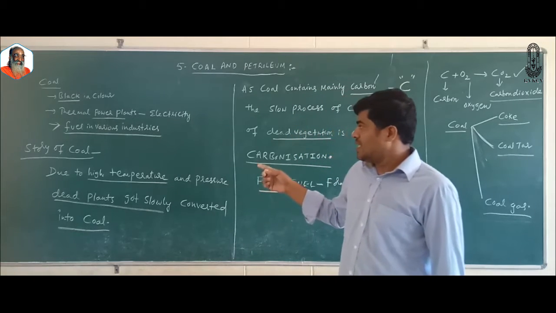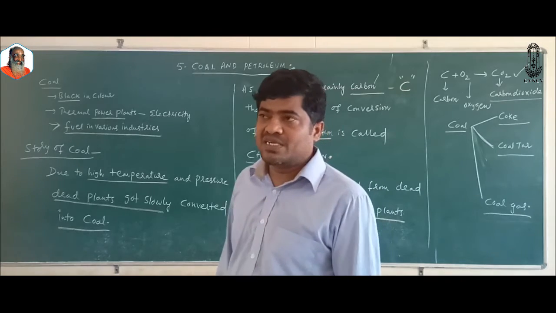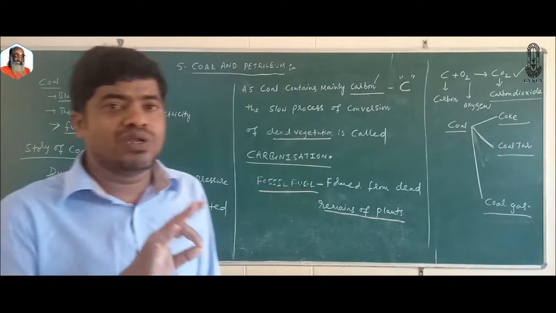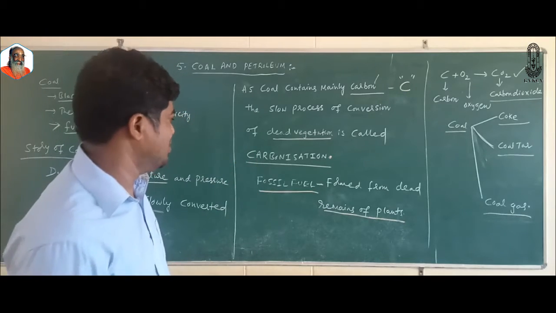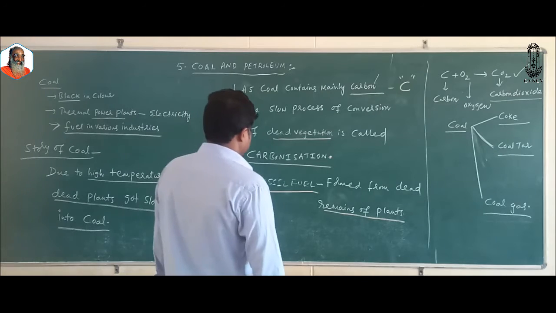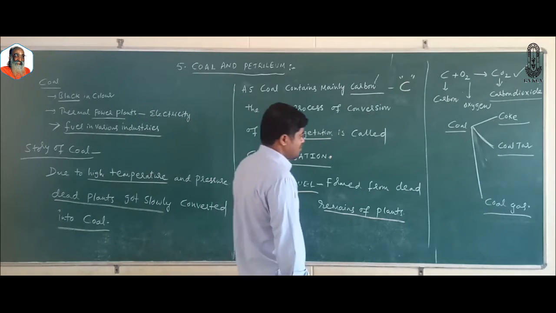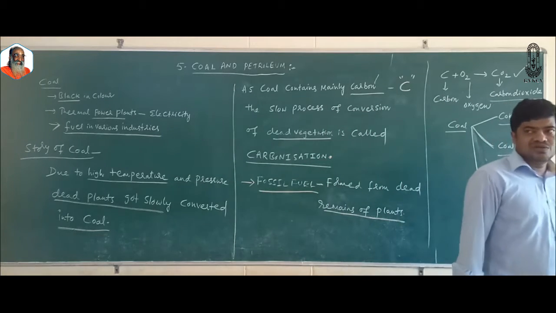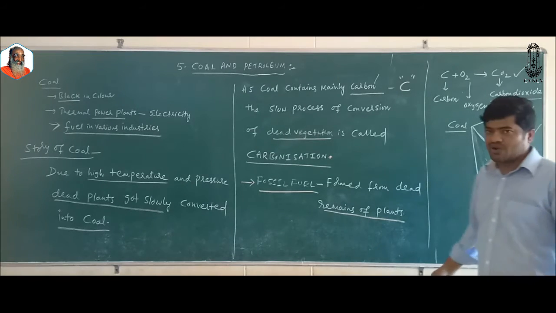Due to the high temperature and pressure present in the deeper layers of the earth, dead plants that are buried there are slowly converted into coal. This process is called carbonisation. As they are formed from the dead remains of plants, it got the name fossil fuel. We get various products from coal: coke, coal tar, coal gas.